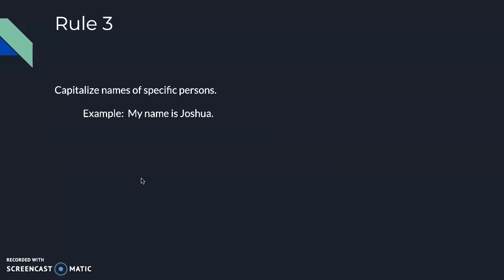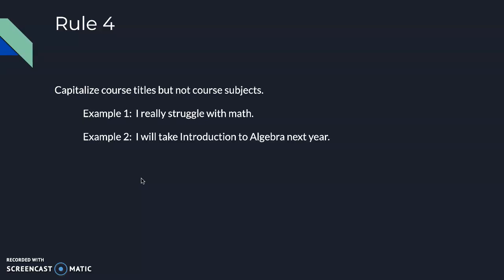Let's move on. Rule 3. Capitalize the names of specific persons. Example, my name is Joshua. When you write your name or someone else's name, you always capitalize. This one's easy, so we really don't need to do any practice problems with this. Let's move on to rule number 4.